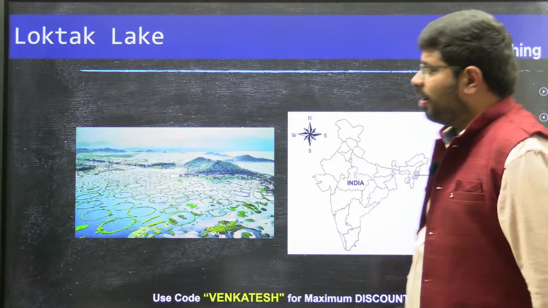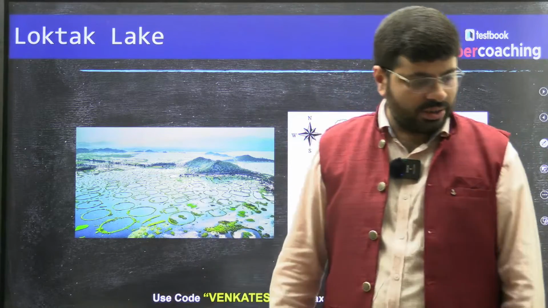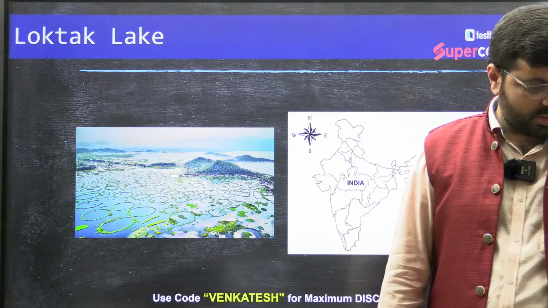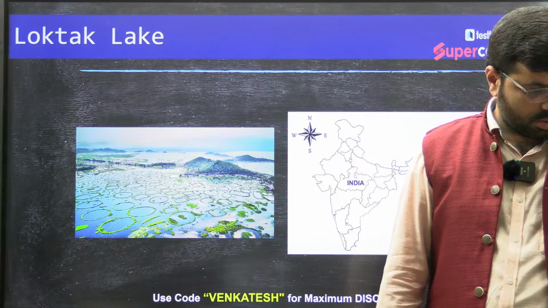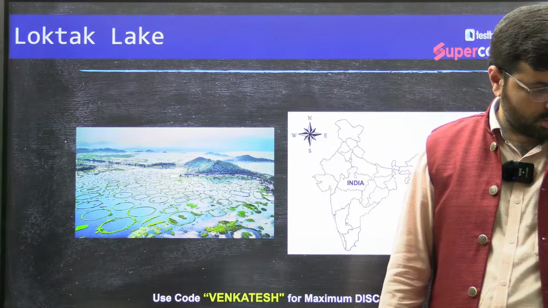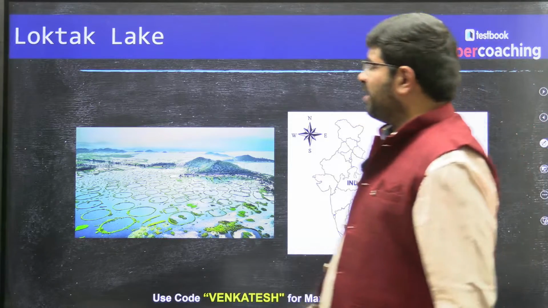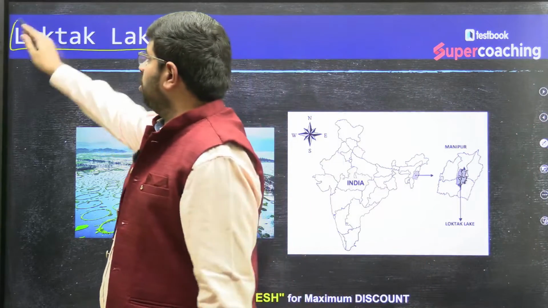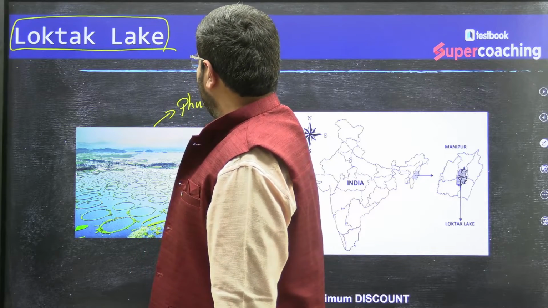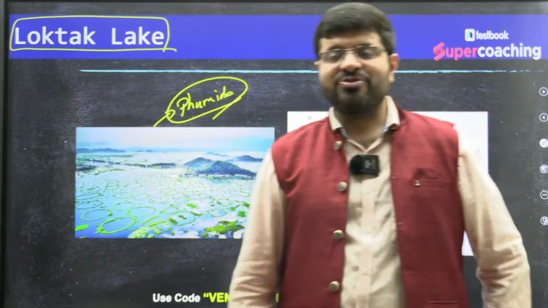Right. Loktak Lake. Have you ever seen this floating vegetation? This floating vegetation is what we call phumdis. Phumdis, not fumids, phumdis.